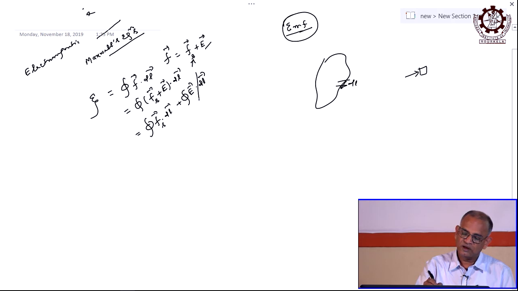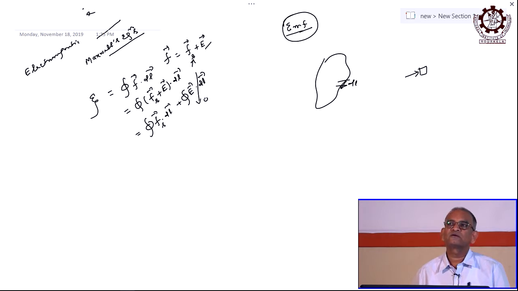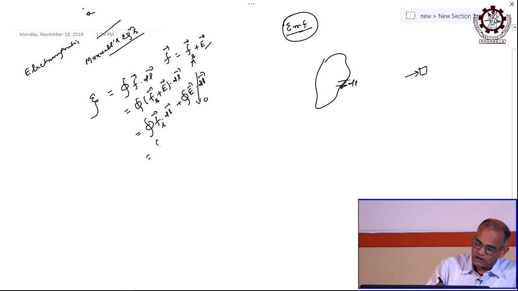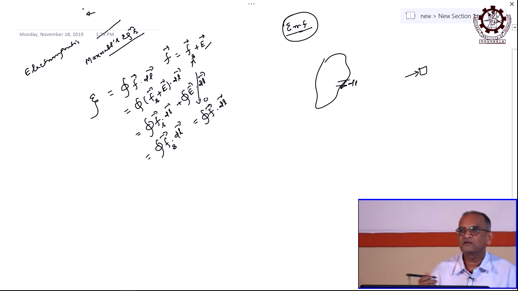But you know this factor is 0 for any closed path, right. Line integration of electric field intensity over the closed path is all the time 0. Hence, this term cancels. Then how much are we getting? It is F_s dot dl, and that is nothing but equal to the force F dot dl, because F is the same thing as F_s. Because of the field, the integration for the closed path vanishes. So, the source force F_s is the same thing as the net force F, right.